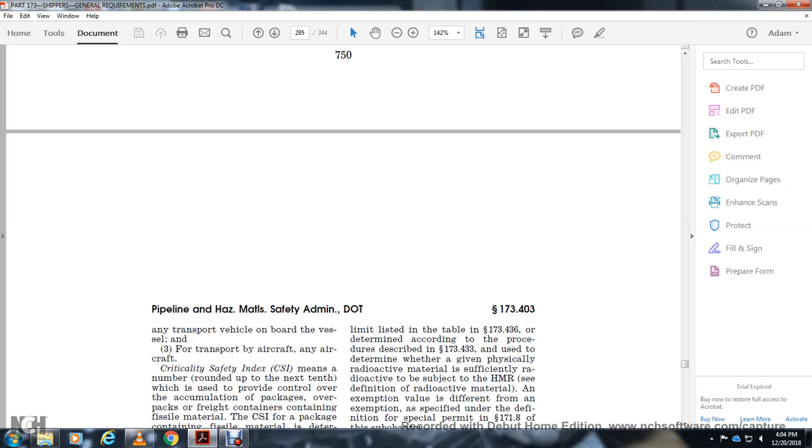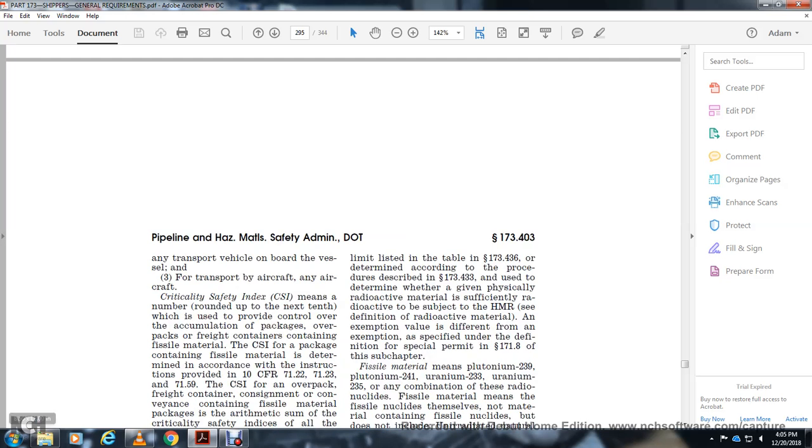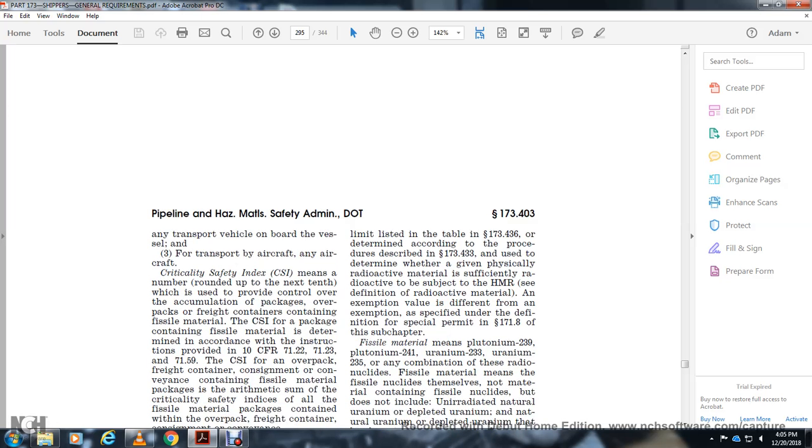Criticality safety index, or CSI, means the number assigned to a package, overpack, or freight container containing fissile material, used to provide control over the accumulation of packages, overpacks, or freight containers containing fissile material. The CSI for a package containing fissile material is determined in accordance with the instructions provided in 10 CFR 71.22, 71.23, and 71.59. The CSI for an overpack or freight container, or a consignment or conveyance, containing fissile material packages is the arithmetic sum of the criticality safety indices of all the fissile material packages contained within the overpack, freight container, consignment, or conveyance.